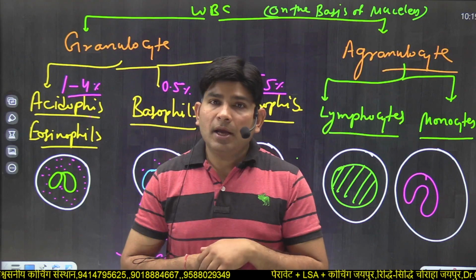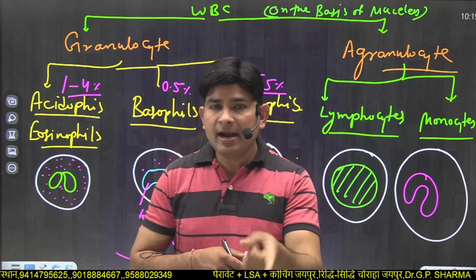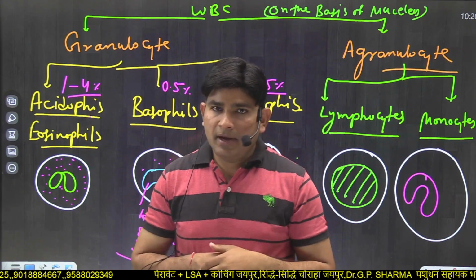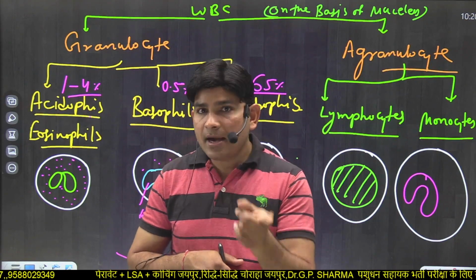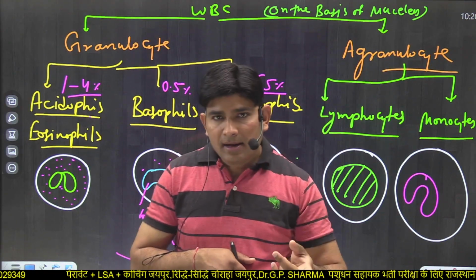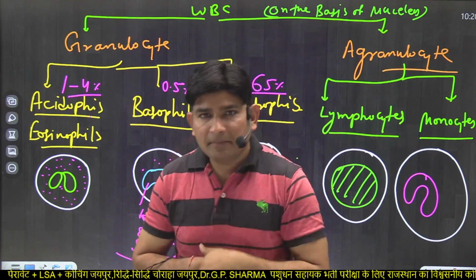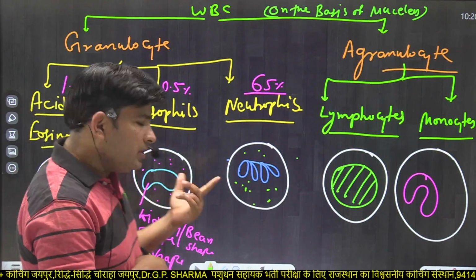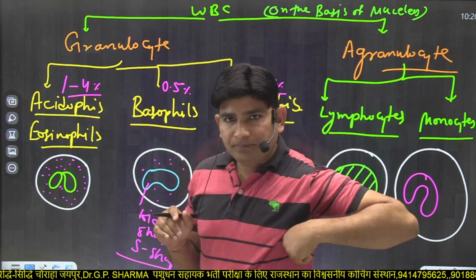But in blood, basophils secrete more heparin and less histamine. And in connective tissue, mast cells secrete more histamine and less heparin. But both chemicals are secreted by these corpuscles. So increase in number is basophilia, decrease in number is basopenia.